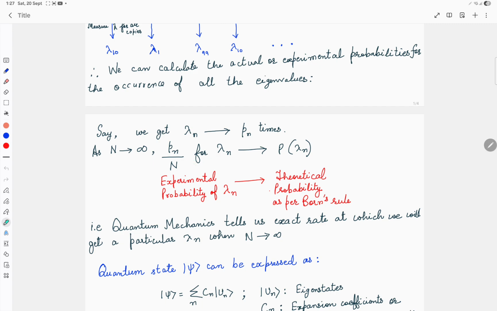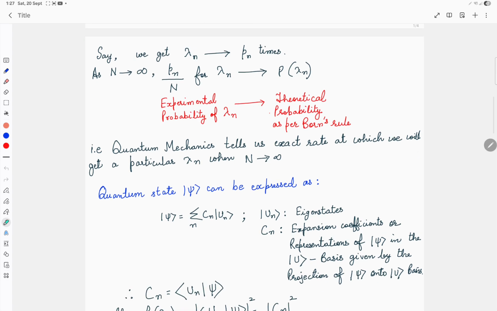We can also obtain the probability of getting lambda n from Born's rule. This experimental probability will approach Born's rule as capital N approaches infinity. Therefore quantum mechanics tells us the exact rate at which we will get a particular lambda n when capital N approaches infinity.